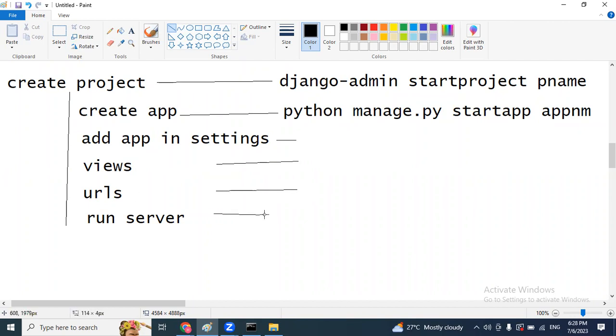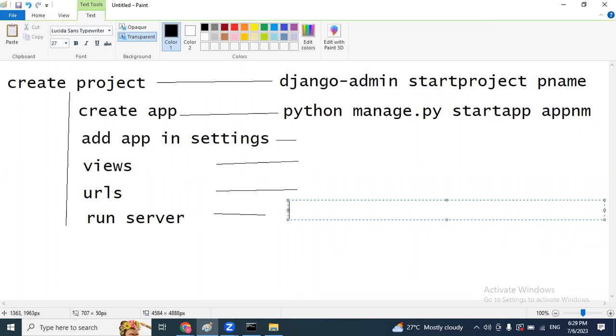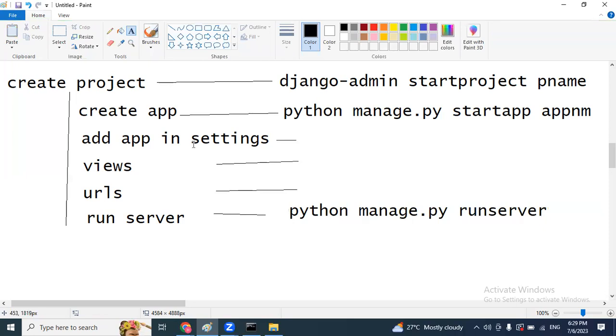And finally, we have to run the server. To run the server also, command similar to application creation. So just enter python space manage.py space runserver. So here we are using manage.py, settings, everything I will show you and I will explain in detail. So these are the different steps to follow, create any type of web application. So first step, create a project. Inside project, create application, add your application in settings and create views, URLs, finally run the server.